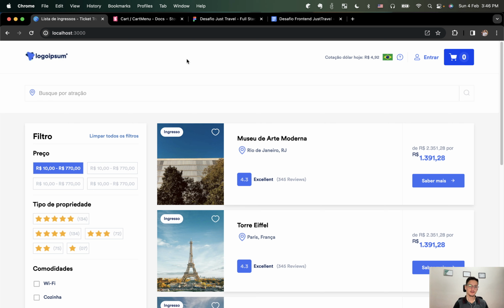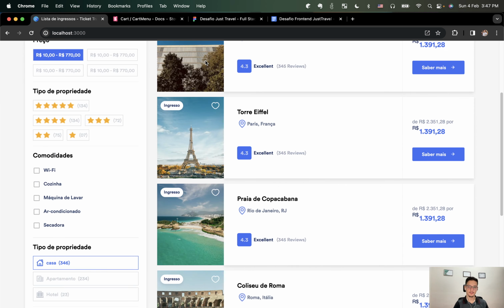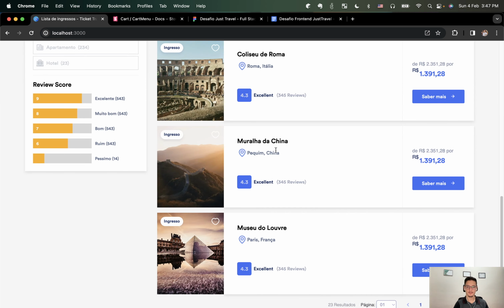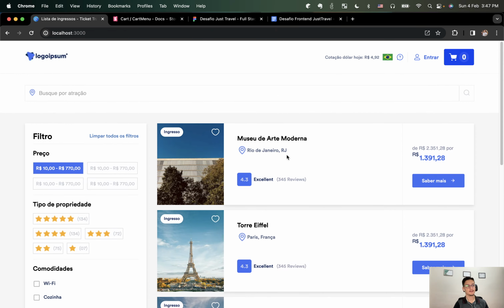This is Spirit Ticket Travel, a platform where anyone can buy tickets for travel. It was a challenge proposed by Just Travel Company to a front-end developer selective process, and it was created using Next, TypeScript and Redux for state management. And let me show you now.